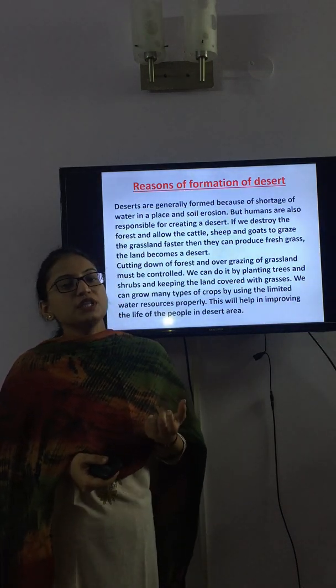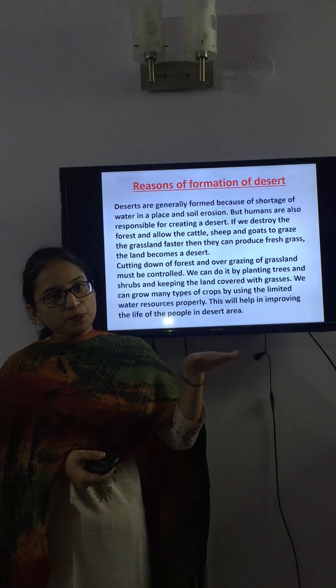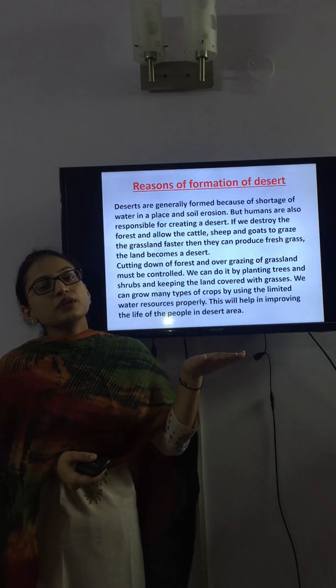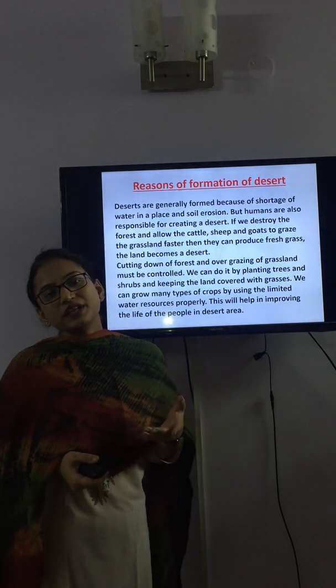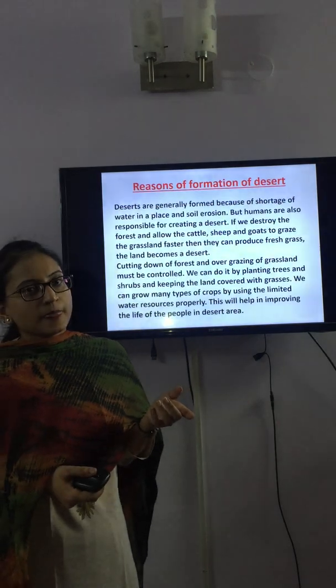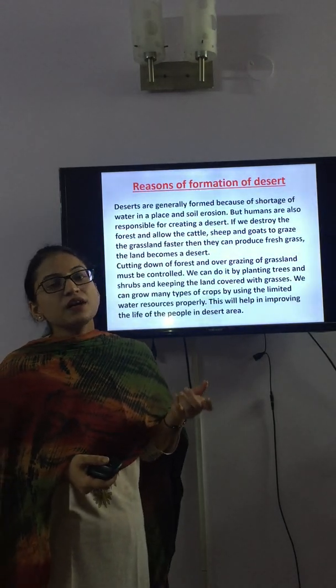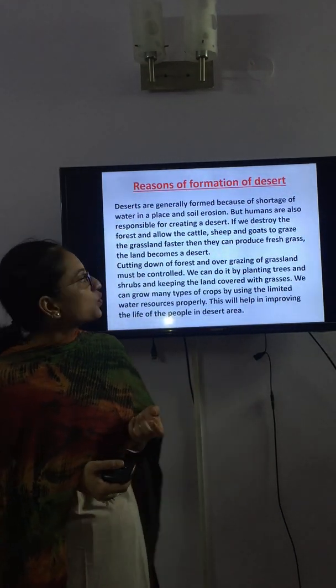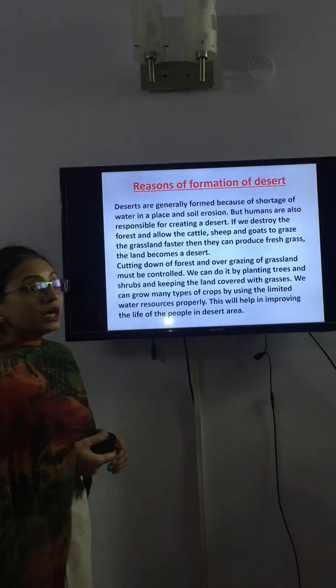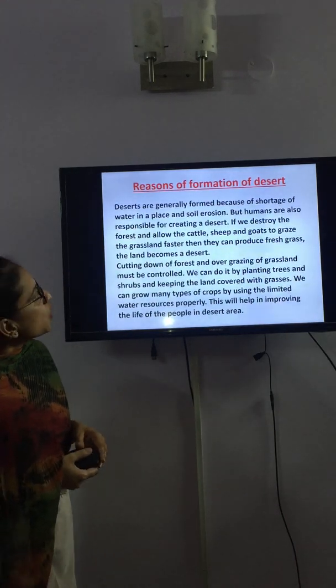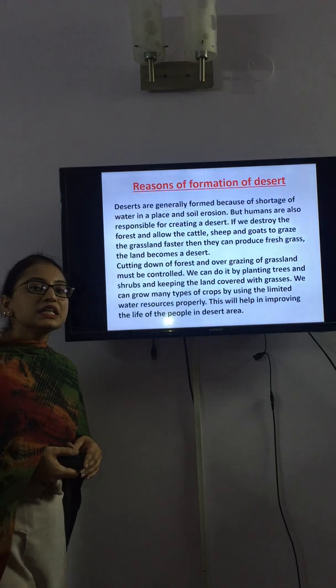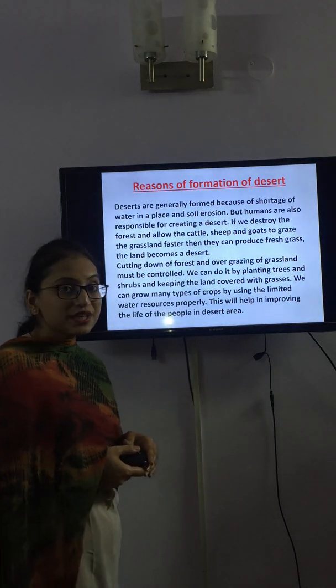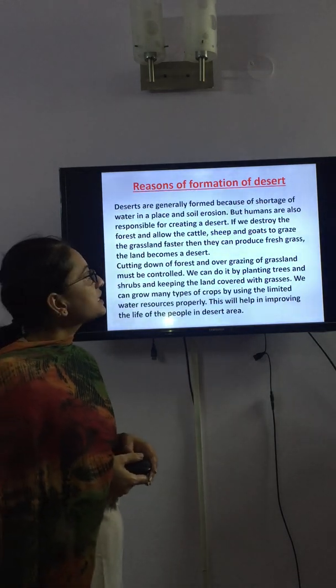Soil erosion means washing off the topsoil. There are so many reasons of soil erosion. Lack of plantation is the main reason of soil erosion. But humans are also responsible for creating a desert. How are humans responsible for creating a desert?